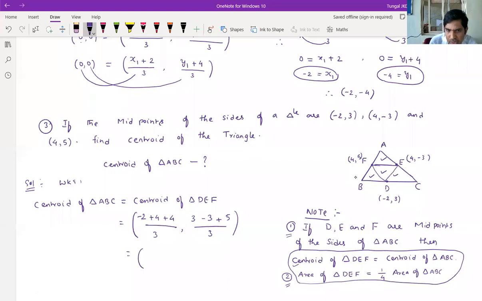So what will we get here? Minus 2 plus 4 plus 4, nothing but 8 by 3. Minus 3 plus 3 cancel. What will we get? 5 by 3. So minus 2 plus 8 is 6. 6 by 3 is nothing but 2. So what is the required answer? Nothing but the centroid of triangle ABC, which is how much? 2 comma 5 by 3. Right, 2 comma 5 by 3.